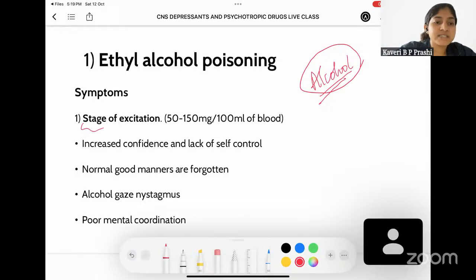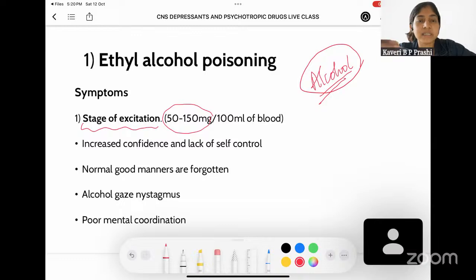So, initially, there is going to be a stage of excitement, and stage of excitement is seen when the alcohol level in the person is 50 to 150 milligram per 100 ml of blood. There is going to be increase in confidence in the person. The person loses self control, the normal good manners are forgotten. Also, there is something called alcohol-based nystagmus. So, what is nystagmus?